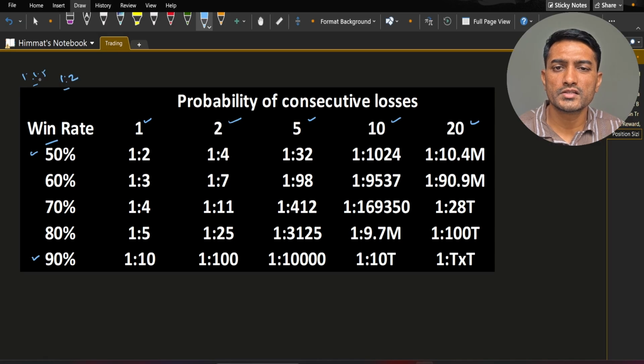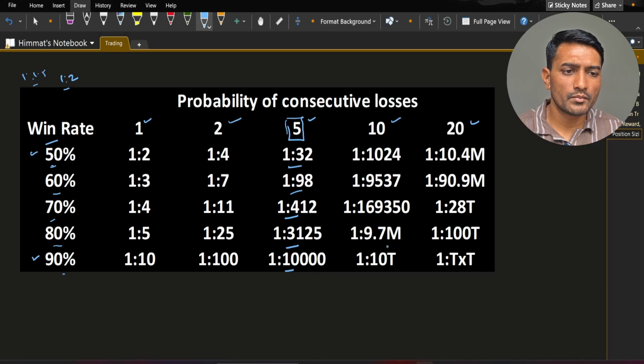We should start with this risk reward and win rate of about 50%. If you see here in this chart, let's consider 5 consecutive losses in a row. If your win rate is 50%, then there is 1 out of 32 trades where you will have 5 consecutive losses in a row. If your win rate is 60%, then there is 1 out of 98 trades where you will have 5 consecutive losses in a row. Similarly, for 70%, 1 out of 412, for 80%, 1 out of 3000, and for 90%, around 1 out of 10,000 trades you will have 5 consecutive losses.